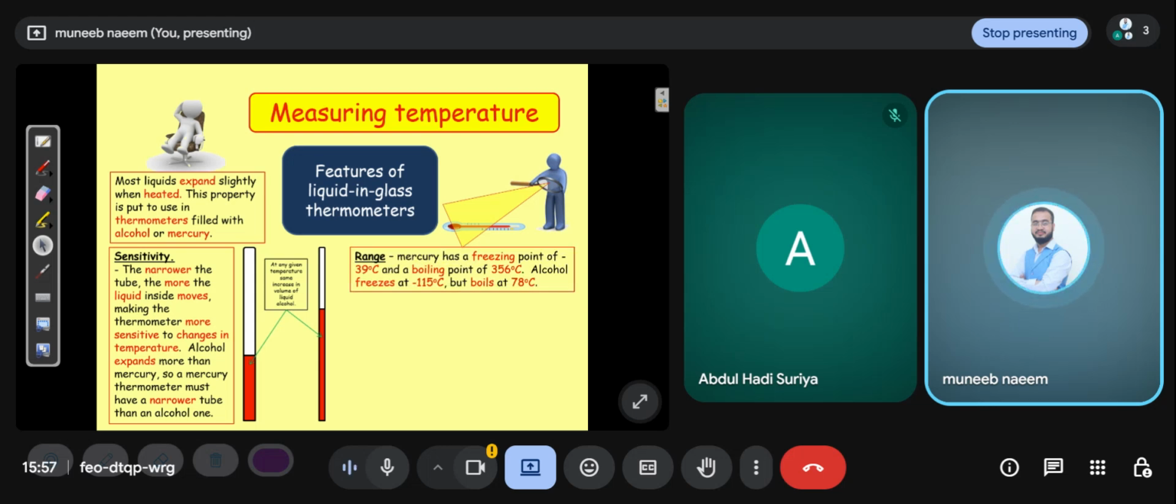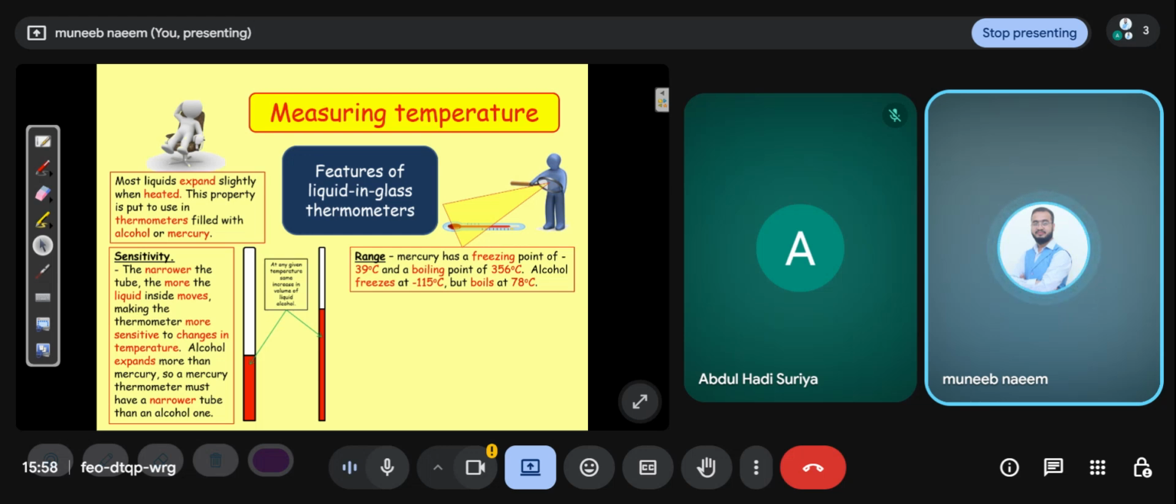Mercury has a freezing point of minus 39 degrees and a boiling point of 356 degrees. Alcohol has a freezing point of minus 115, but why that 78 degrees? As I already told you, at minus 39 degrees centigrade mercury freezes, and 356 degrees centigrade is the boiling point. But alcohol freezes at minus 115 degrees centigrade.